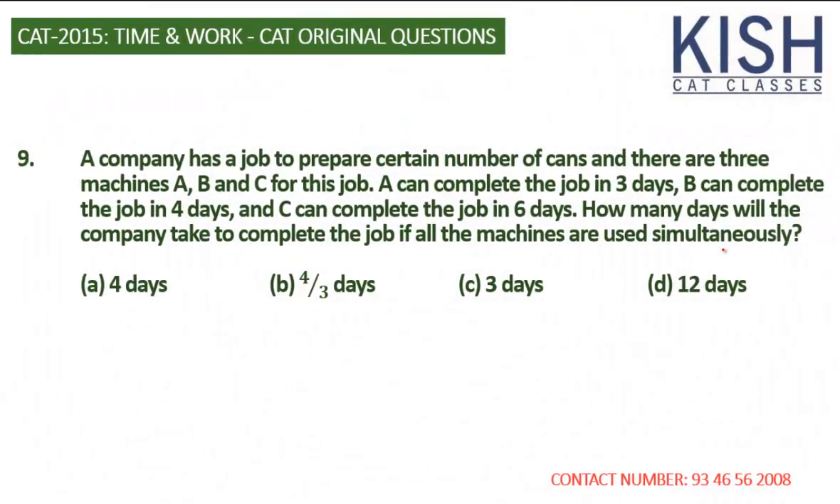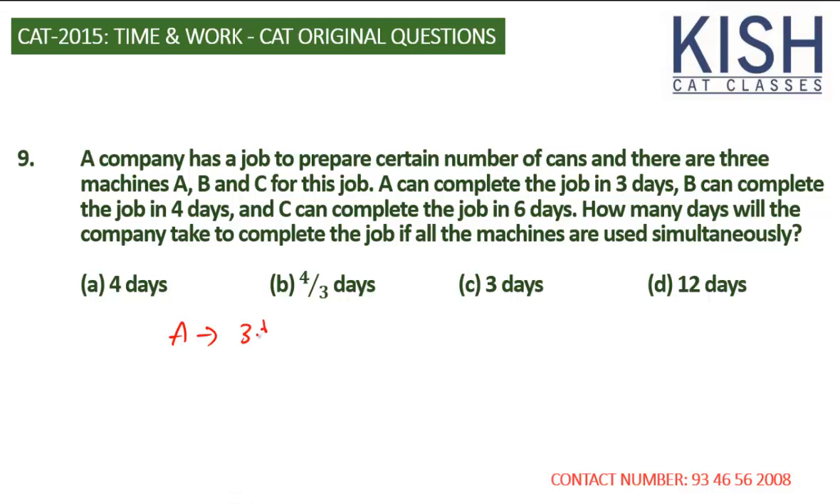Let's solve the 9th question. A company has a job to prepare a certain number of cans, and there are 3 machines A, B, C for this job. A can complete the job in 3 days, B can complete the job in 4, C can complete the job in 6 days. How many days will the company take to complete the job if all the machines are used simultaneously? This must be the easiest time and distance question ever asked in CAT.